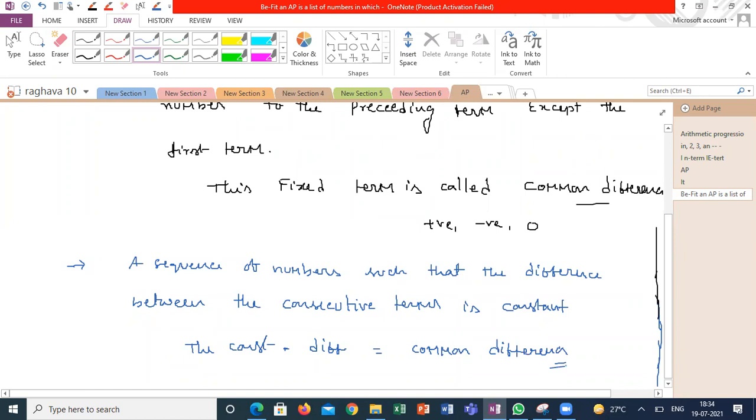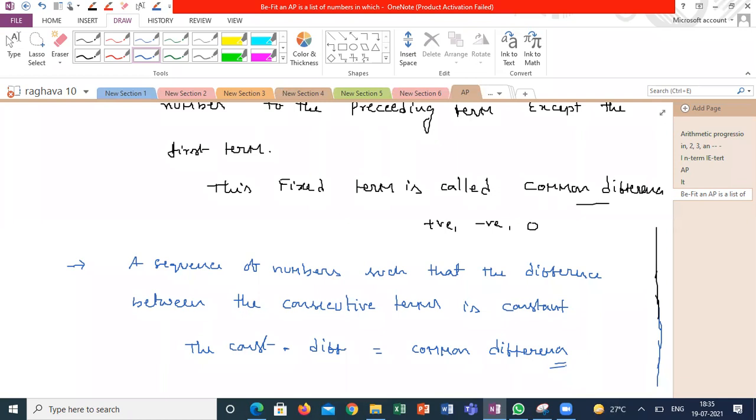Even this also can be possible to explain arithmetic progression. Guys, please. Yes or no? Yes, sir. Any other way to explain the arithmetic progression?